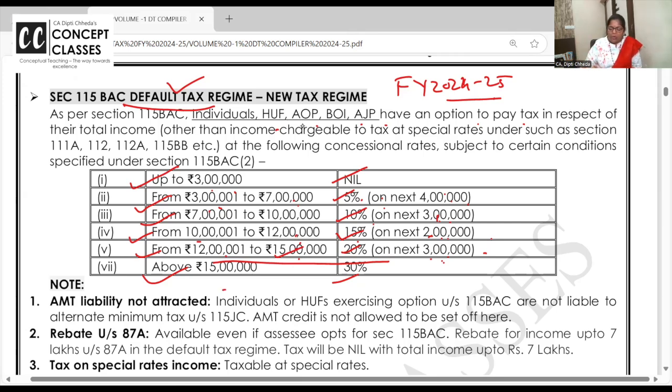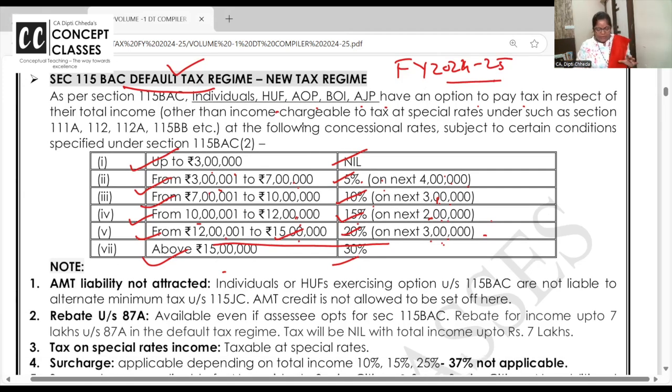I'll share with all of you a comparative. Please wait. I'm going to come up with an exclusive video of old versus new regime, and it's going to be super clear. But right now we are doing the revision so that you are able to solve the problems.